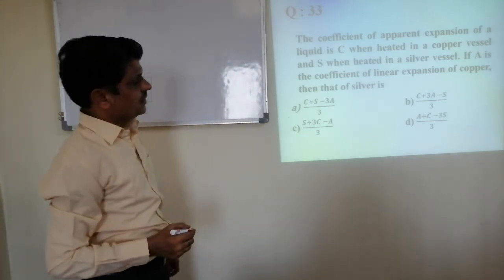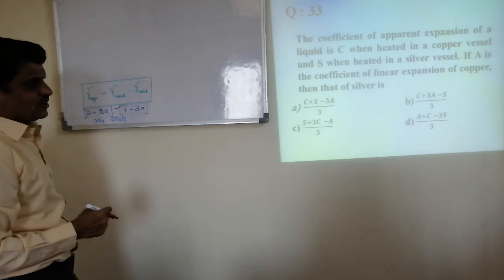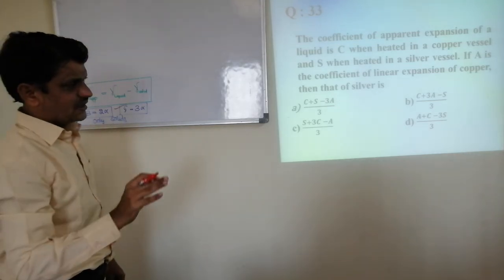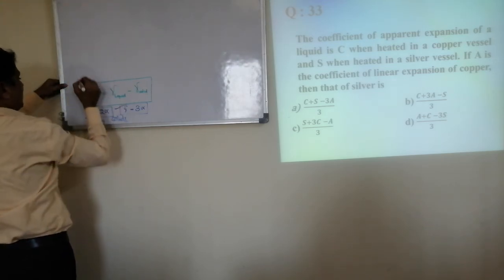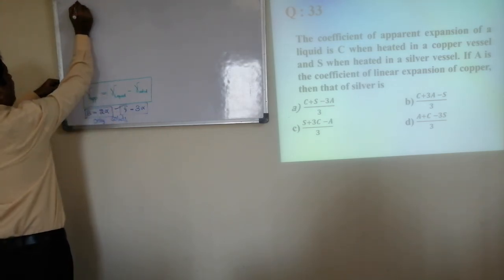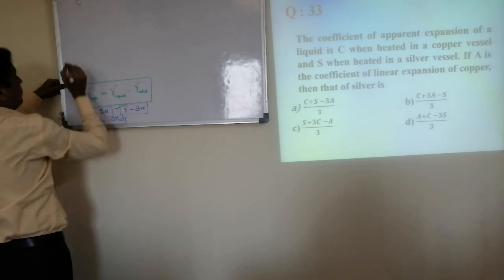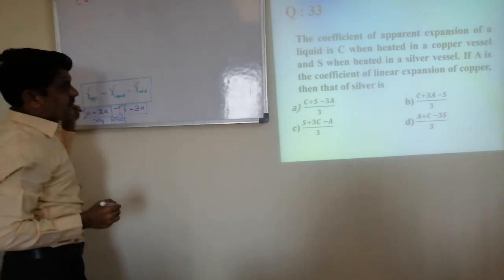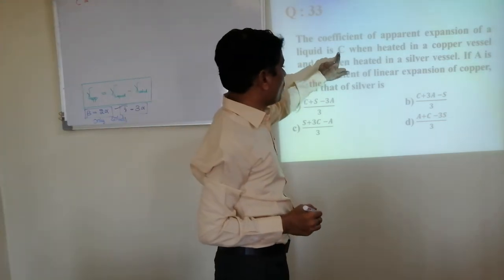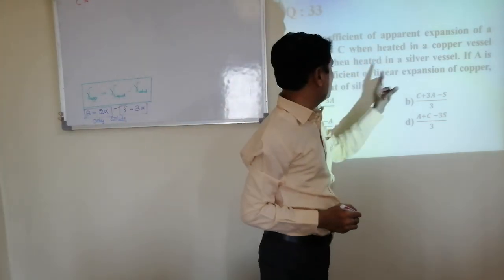So no change at all. We know that gamma of apparent expansion, first for copper, C is equal to, whether you heat in a copper container or a silver vessel.